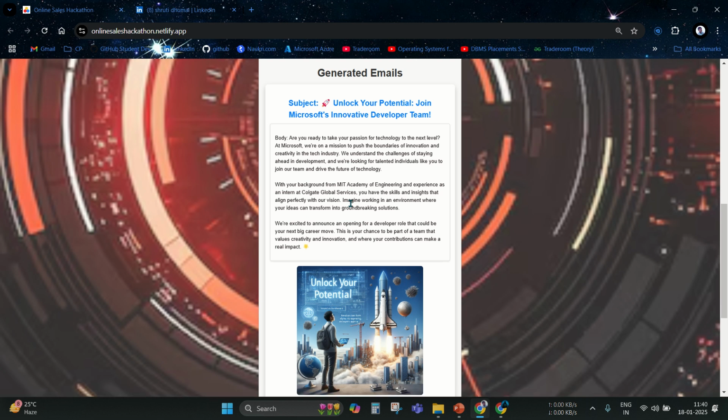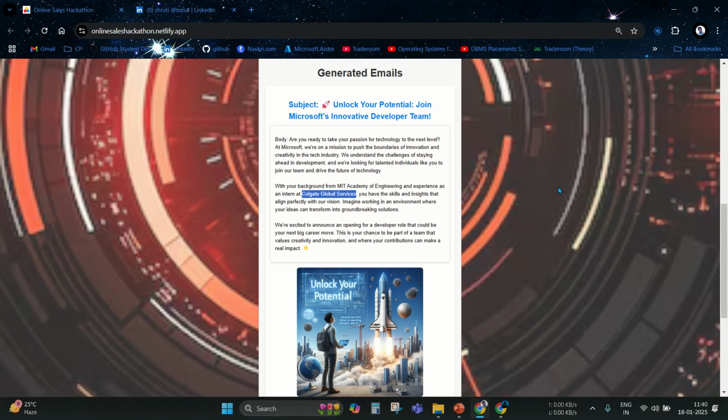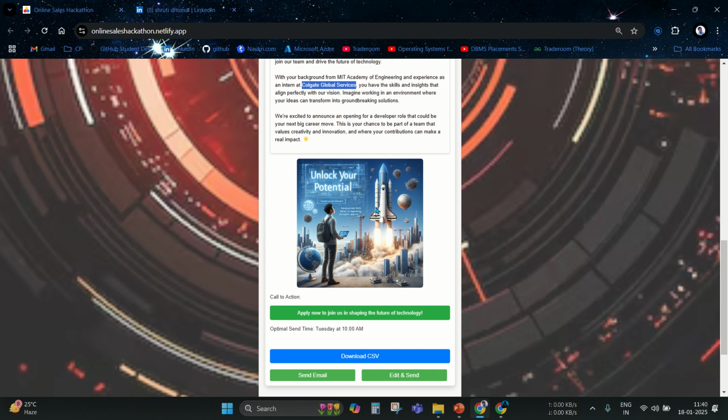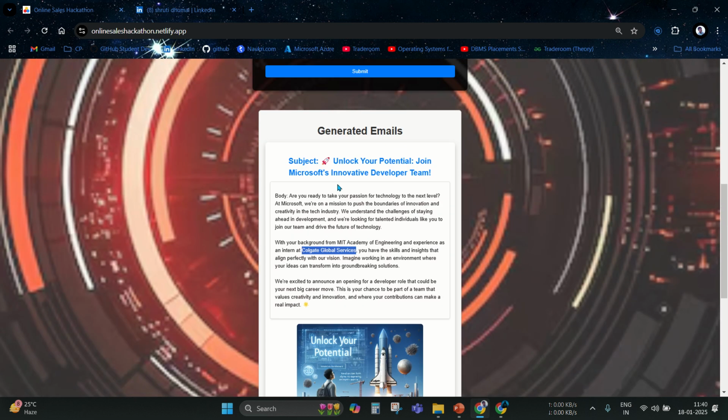So this is our main. All this content is generated with OpenAI, and this is the main which can be taken from LinkedIn, and the whole content is related to the opening for the developer at Microsoft. And this image is generated using the body and the subject, which are generated from OpenAI.